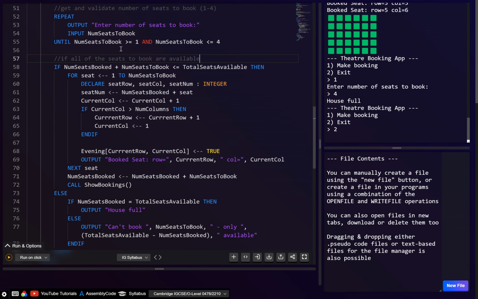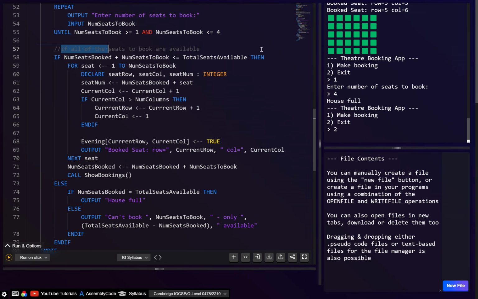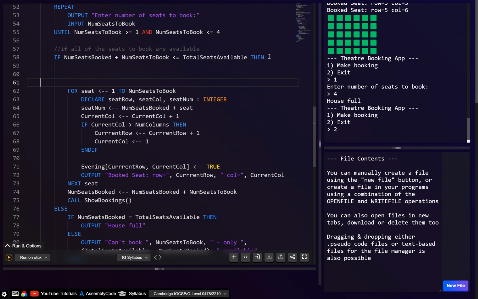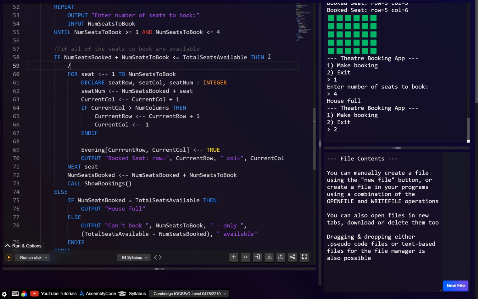As you can see, sometimes it's difficult thinking how to actually explain this with just a few words. If they are available, let's just say loop through, or we can just say make each booking. Yeah, make each booking.